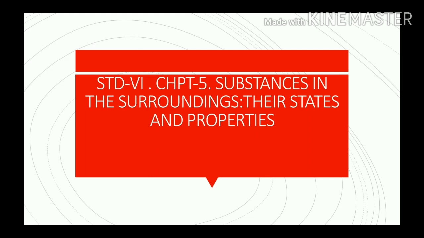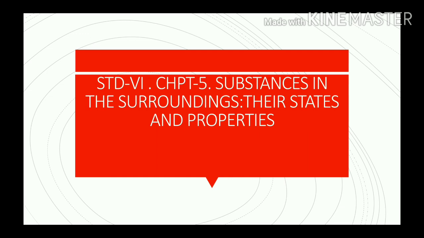Students, in our day-to-day life, we see so many substances in our surroundings. In which state do they all occur? In nature, every substance occurs in a specific state. Accordingly, that substance is called solid, liquid or gas. So, the substances we see in our surroundings will be of these three states only.